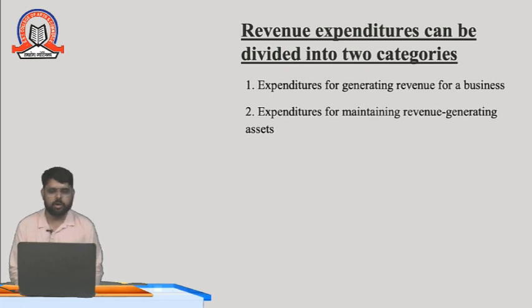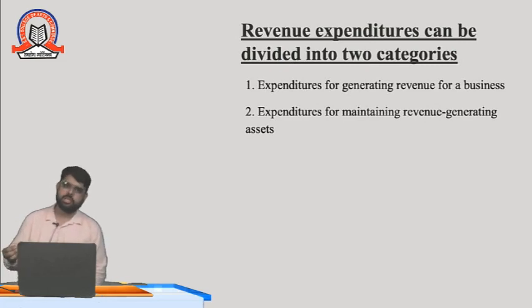Generating revenue for a business, we are doing some expenditure. Another type is maintaining revenue-generating assets, because if we are maintaining the assets, it is a type of revenue expenditure. Some revenue expenditures are also there through which we can generate revenue. For example, we are paying wages to the workers because workers are manufacturing goods. That goods we can sell in the market and we can generate revenue.